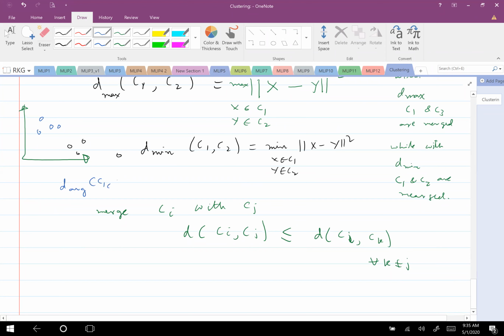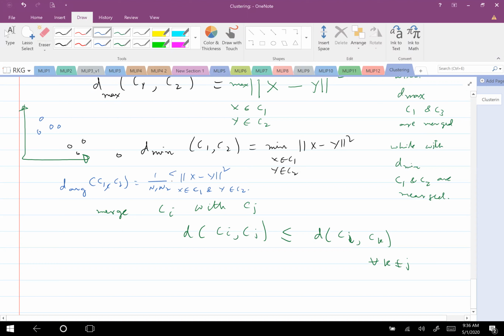D average of C1, C2 is equal to, say, 1 by n1 n2, times the summation of x minus y whole square, where x belongs to C1 and y belongs to C2. Is this understood, what I have written here for average?